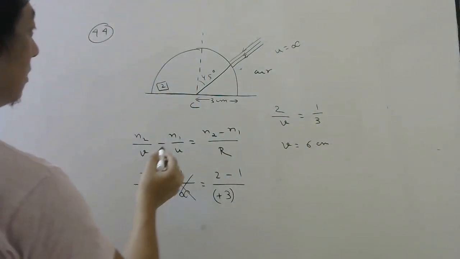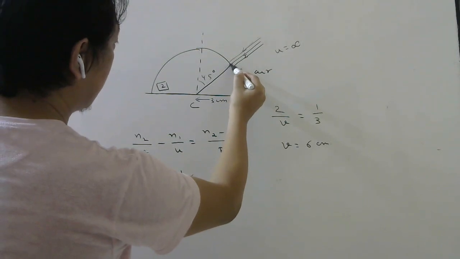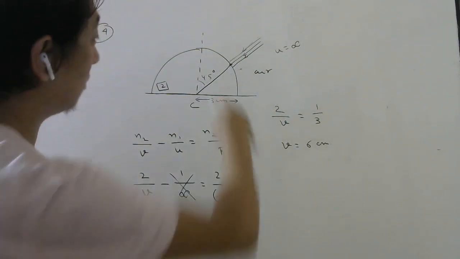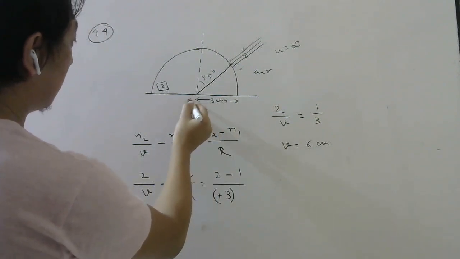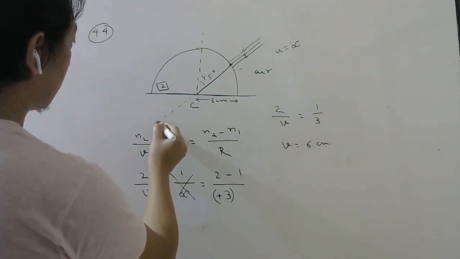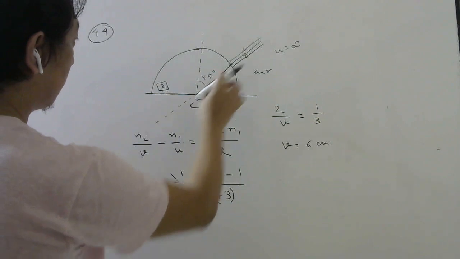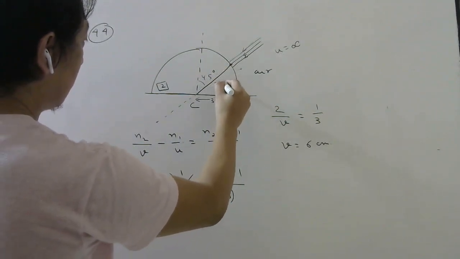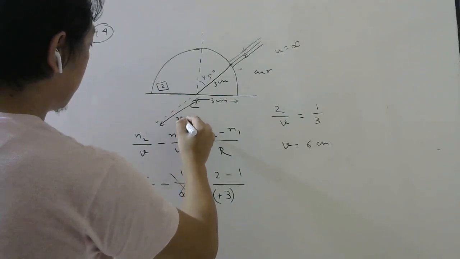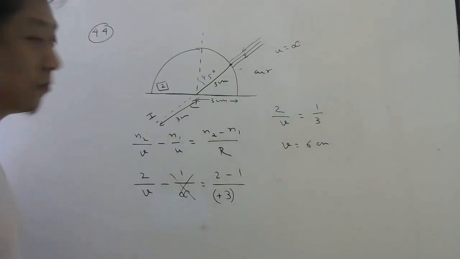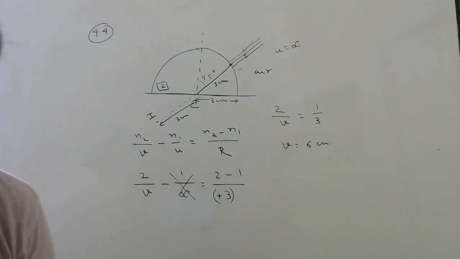So 6 centimeter means what? From here it is 6 centimeter. This is the pole for this surface. So 6 centimeter means it will be somewhere here. From here, this is 3 centimeter, and this also should be 3 centimeter. Image will be formed somewhere here. Let's see the options.